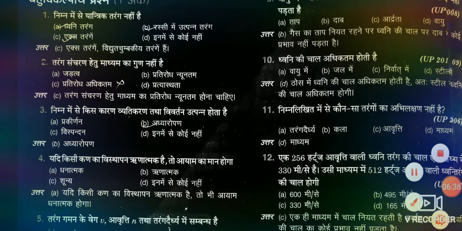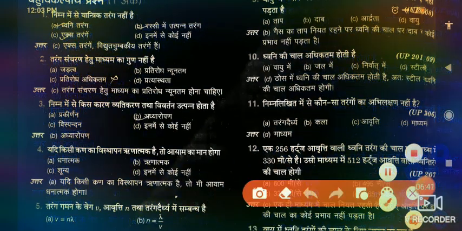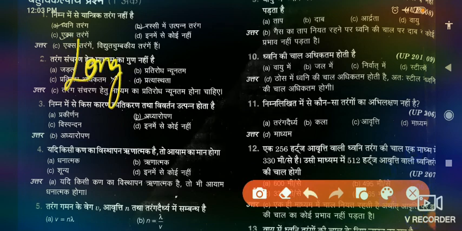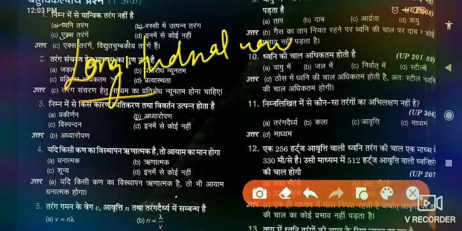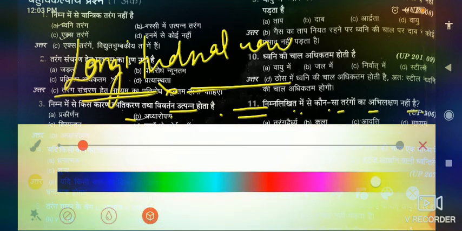Now we will discuss some important types of wave, like transverse wave and longitudinal wave. Firstly we need to understand the longitudinal wave. Longitudinal waves are those waves in which the particles of the medium move in the direction of the wave. That means, suppose this is water in which a wave is propagated in the forward direction, and suppose this is a particle. Let us change the color.